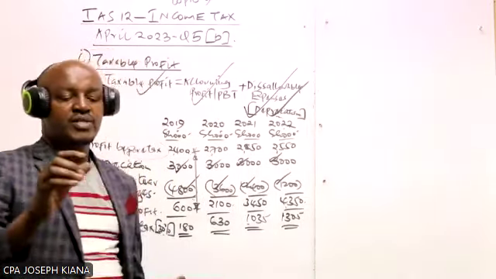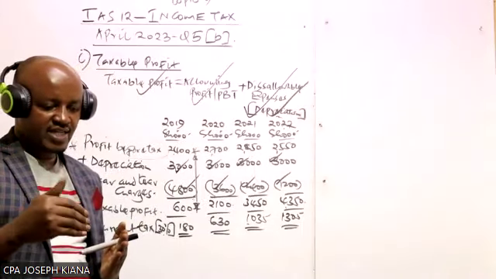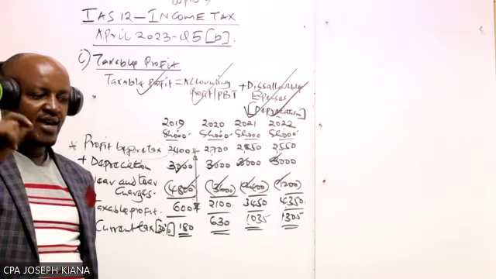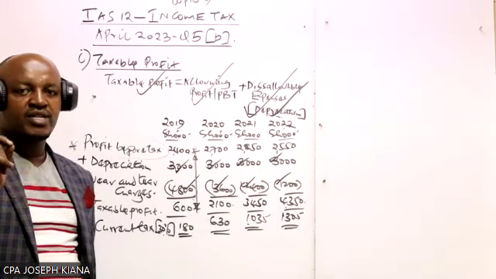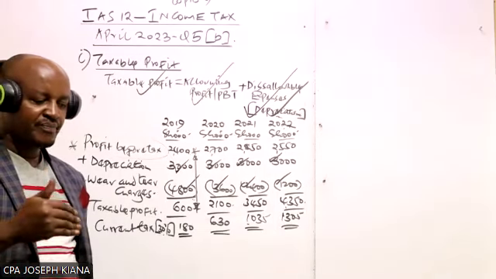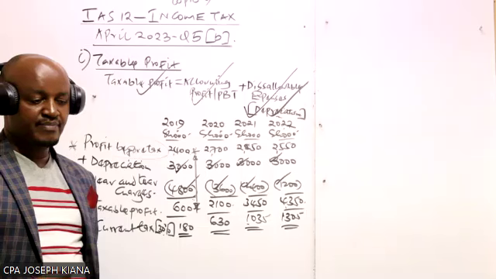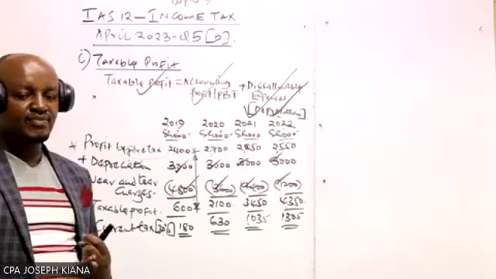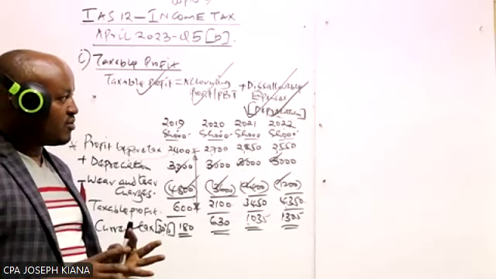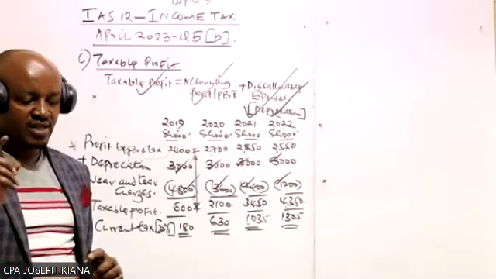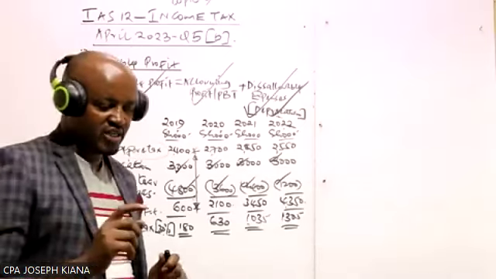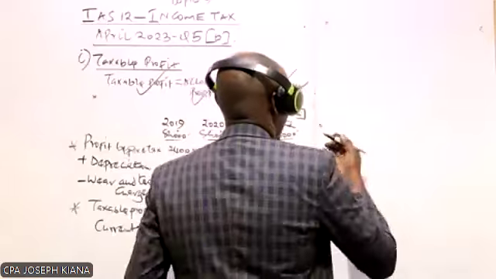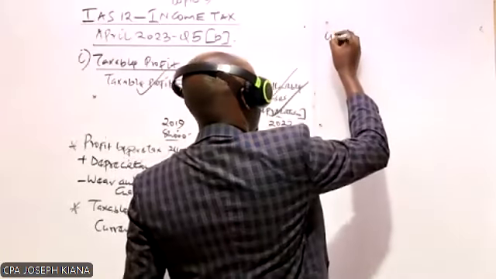Number two, we said that deferred tax can also be computed using the balance sheet approach. Under the balance sheet approach, we compute the deferred tax using the temporary difference. Temporary difference is the difference between carrying amount and the tax base. Therefore, in this question, I want us to use approach number two, the balance sheet approach, because we said that is the method which is recommended.